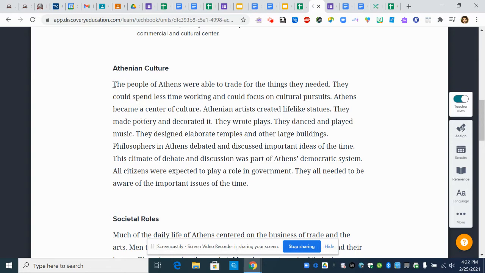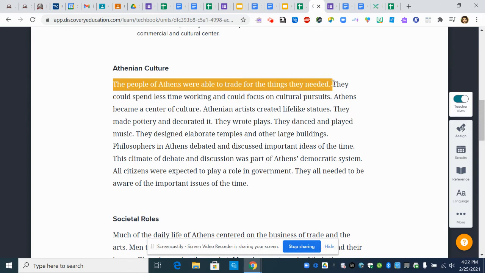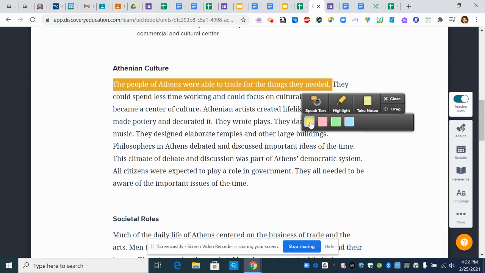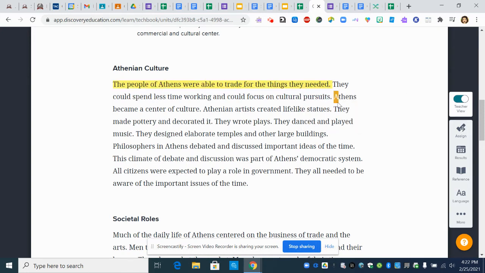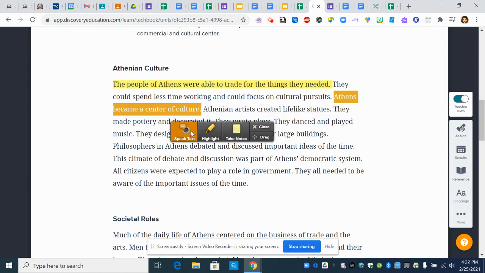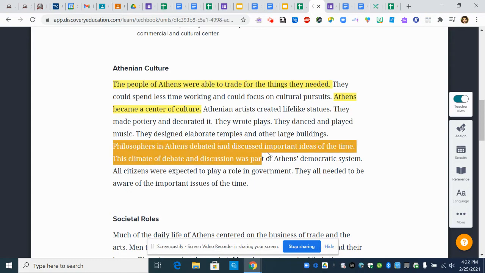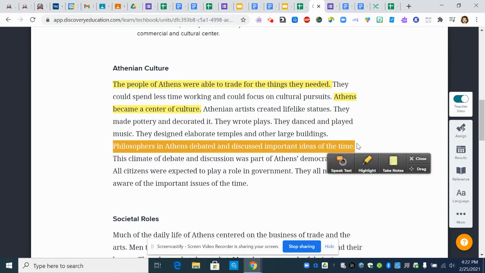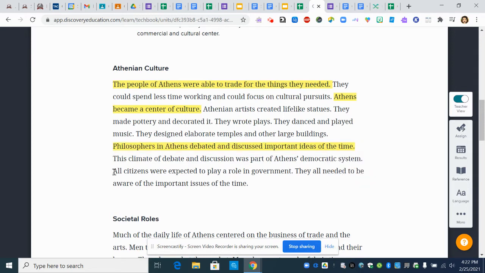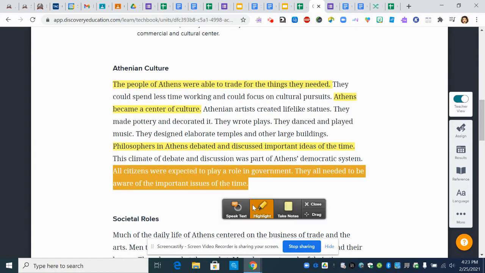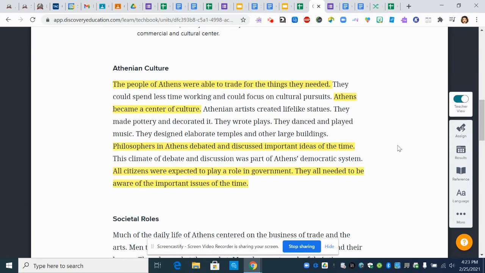Okay, so one thing we know is that people in Athens were able to trade for the things that they needed. Athens became a center of culture. Culture includes, like I said, art, literature, music. So we know that philosophers in Athens debated and discussed important ideas of the time. All citizens were expected to participate in government in some way and know the important issues at the time.